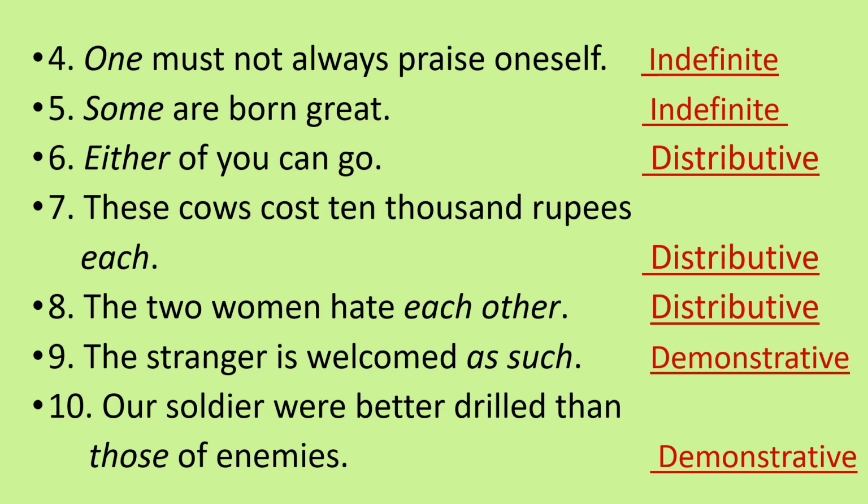Seventh, these cows cost 10,000 rupees each. Each is an italicized pronoun and it is a distributive pronoun. Eighth, the two women hate each other. Each is a pronoun and each is a distributive pronoun. Ninth, the stranger is welcomed as such. As such is a demonstrative pronoun. 10th, our soldiers were better drilled than those of enemies. Those is a pronoun and those is a demonstrative pronoun.